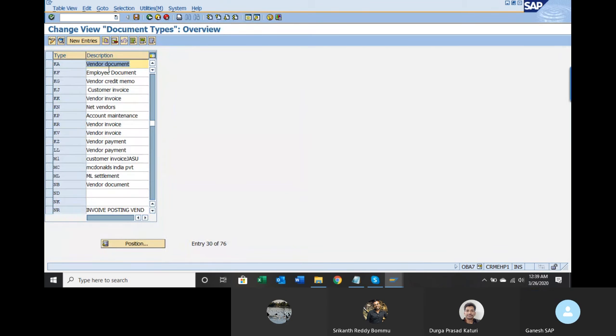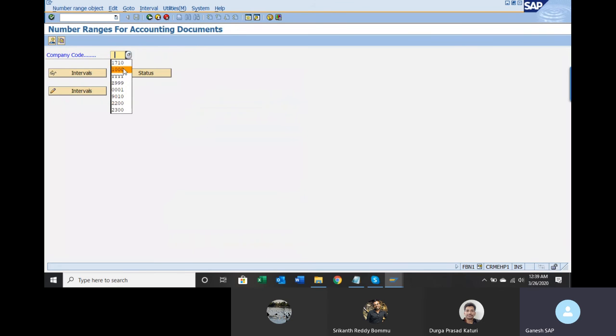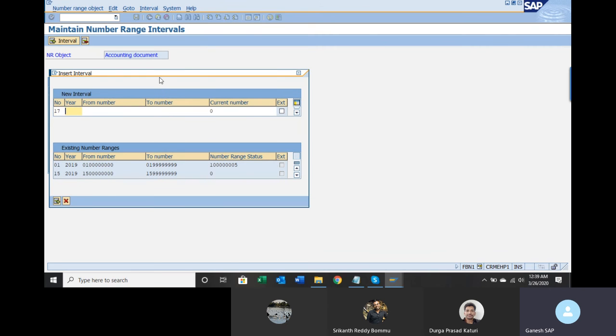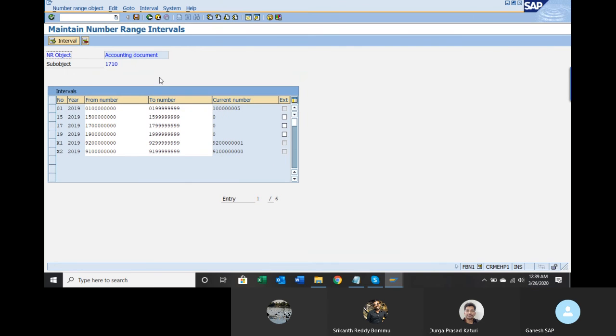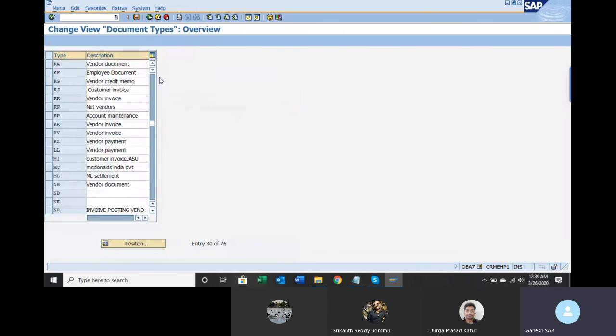A vendor document 17. Copy 1710. Insert interval 17. 2019. 17 all zeros. 17 all lines. Back. We are left with one more.